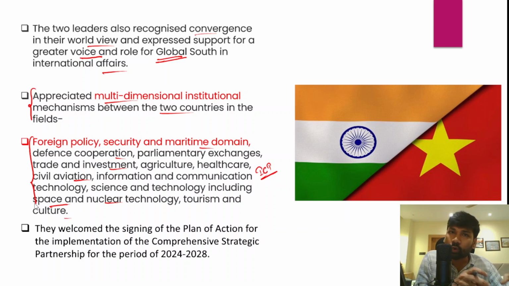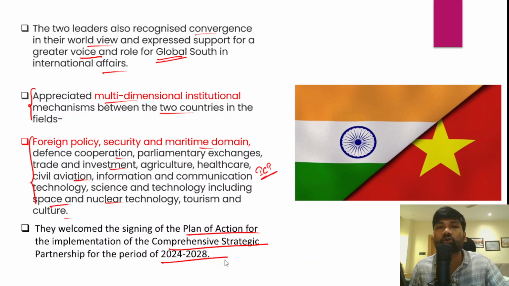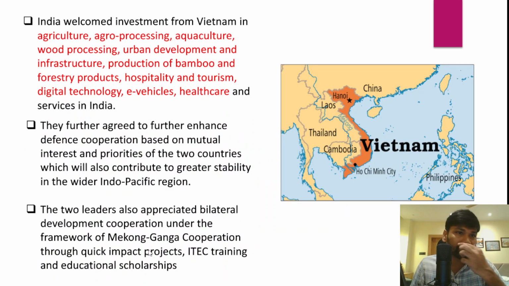And in fact, both India and Vietnam and the high level dignitaries have welcomed the signing of a plan of action for the implementation of the comprehensive strategic partnership for the period of 2024 to 28. So these 4 years, the plan of action for the implementation of a comprehensive strategic partnership. So they also signed the strategic partnership.